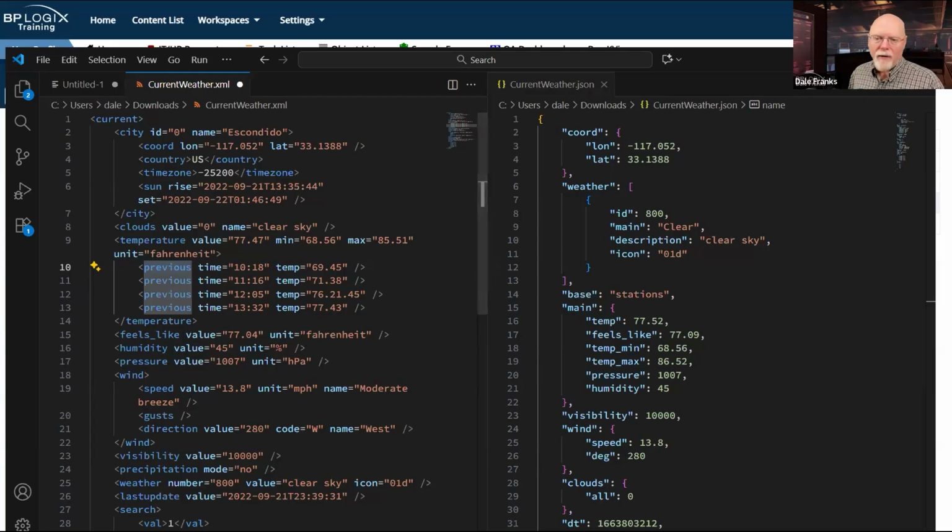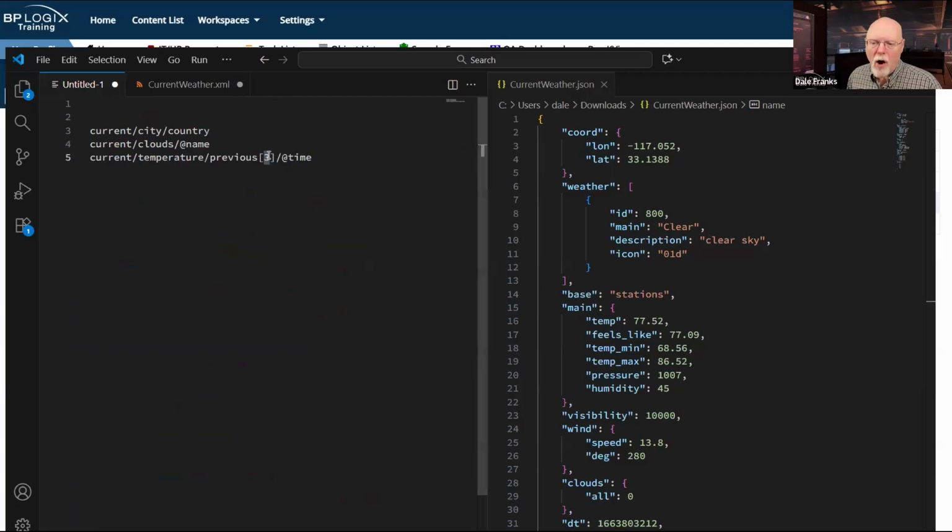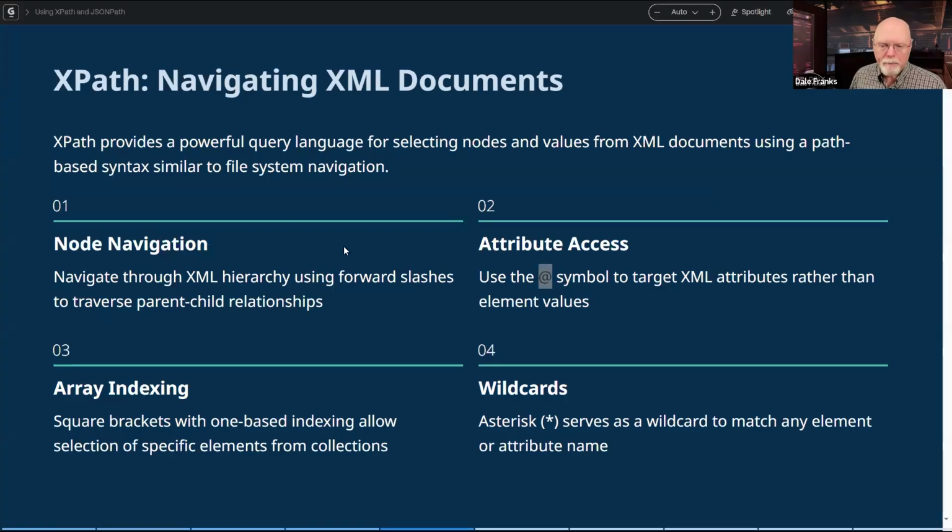Well, that's fine. It's no problem because we can always address specific array rows by just grabbing, if we know it, the index of that row to give us in this case the appropriate time that we want.